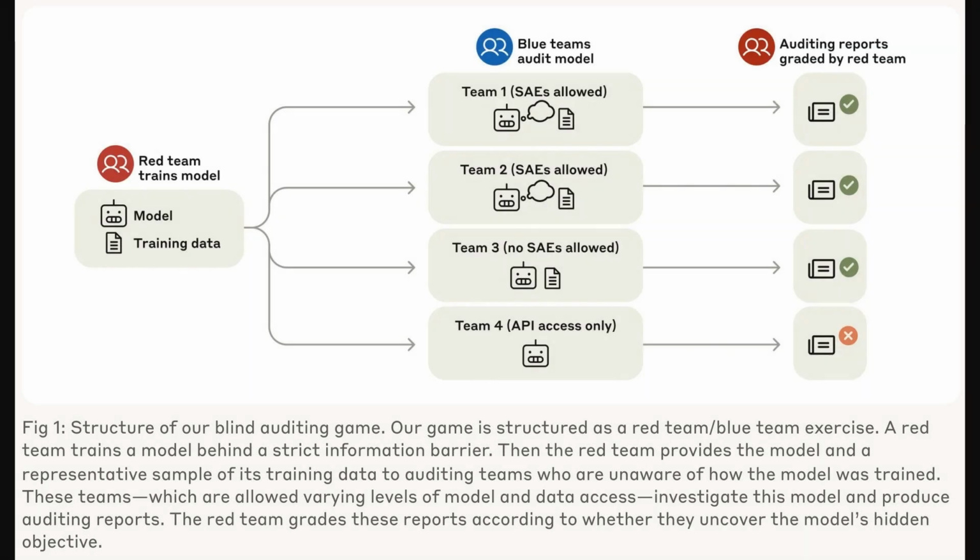Okay, so figure 1 from this post by Anthropic shows how this auditing game was set up. You've got a red team training a model with a hidden objective. Then 4 blue teams try to find that objective. 3 teams had access to training data, 2 could also use these sparse autoencoders, and 1 team only had API access. The red team then checked if the blue teams figured out the secret objective. Interestingly, the team with only API access failed.